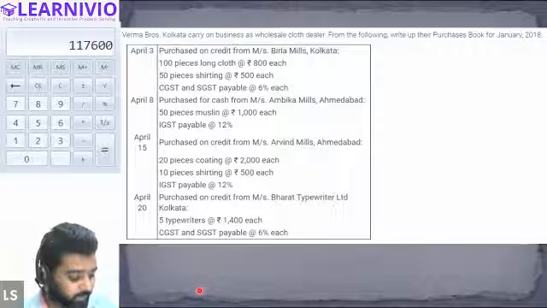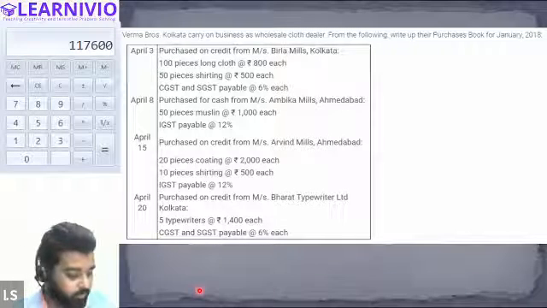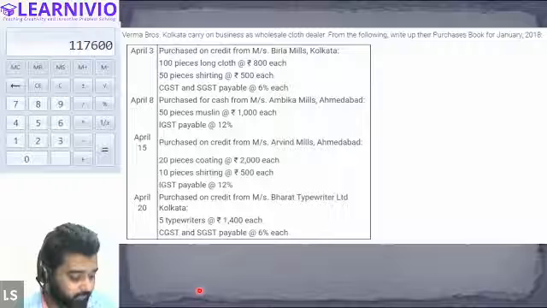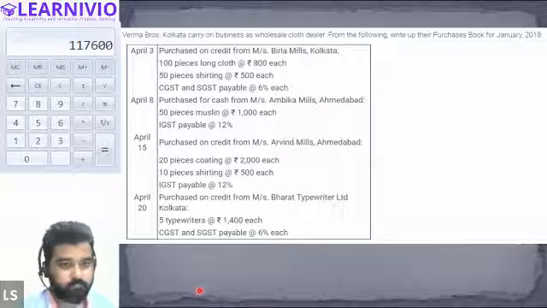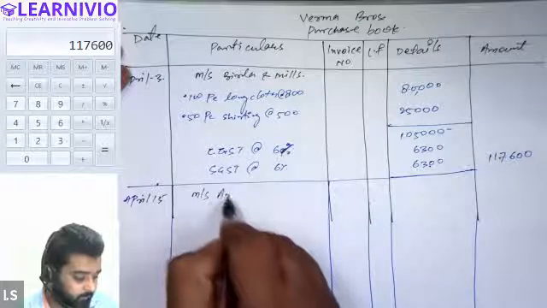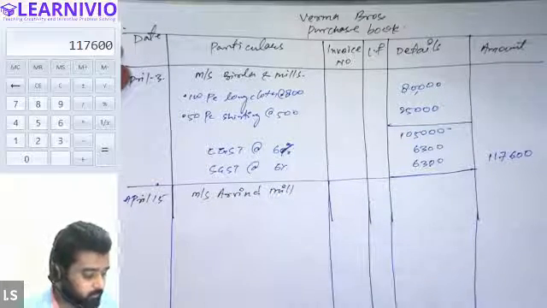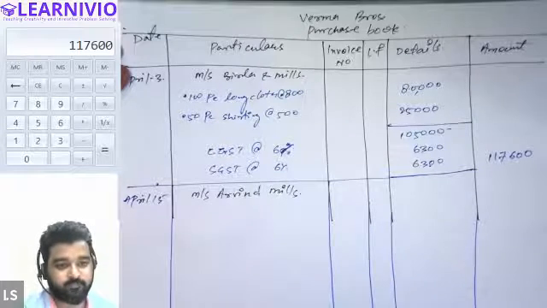On April 15, what are we doing? We are basically purchasing goods from Arvind Mills. So we will write the name of the supplier, Messrs. Arvind Mills. And what are we purchasing from him?